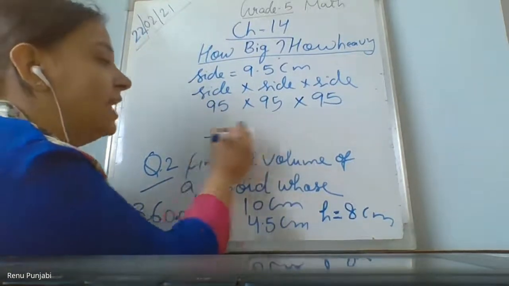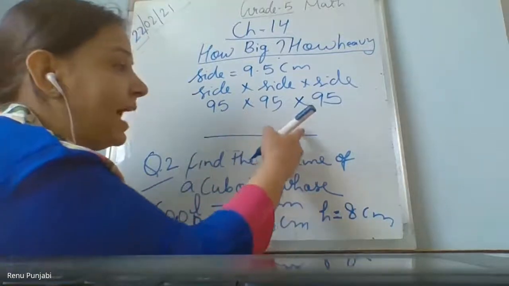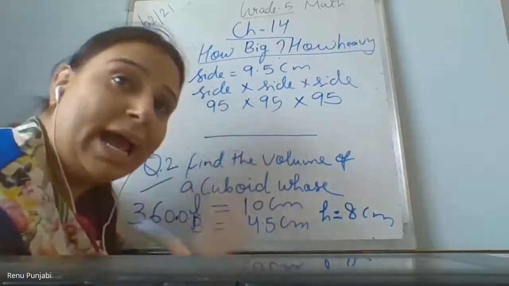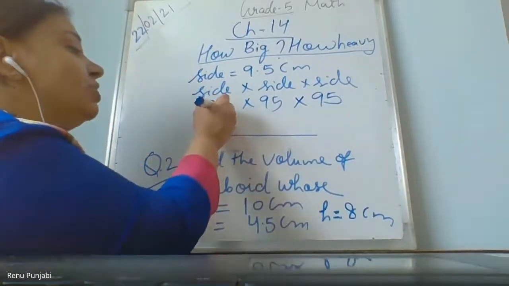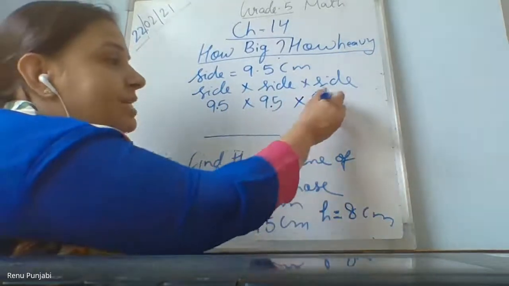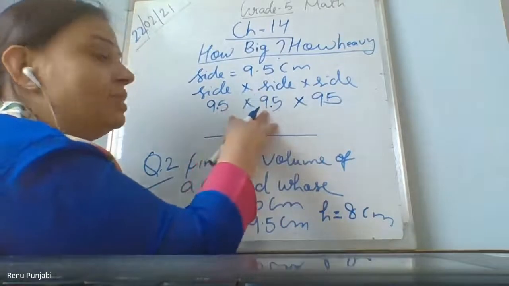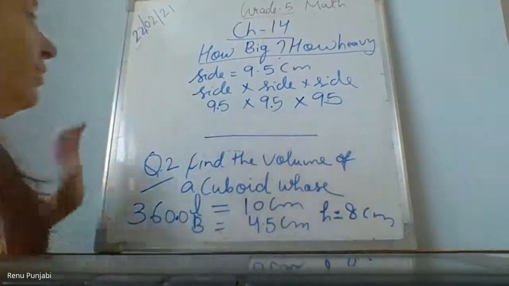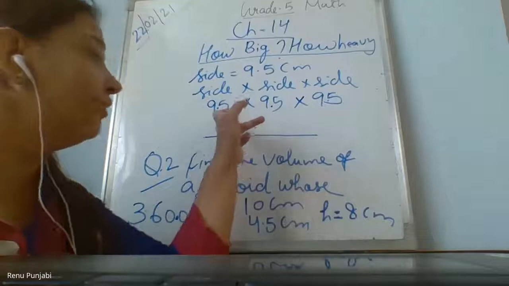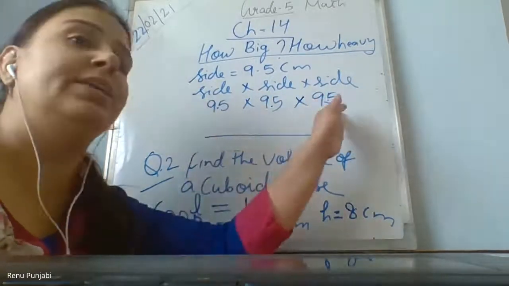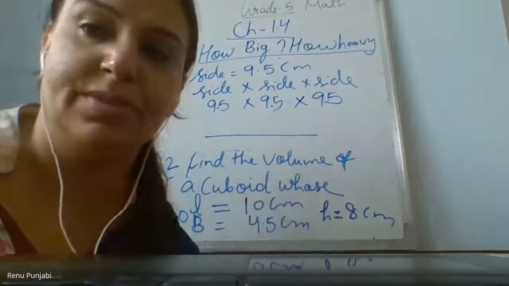After getting the answer, from the back you count 3 place values and put the decimal. Why 3 place values? Because here also after the decimal 1 place is there, after the decimal 1 is here, after the decimal 1 place is here. So we count 3 place values in the answer also. I will go to the cuboid next. First we will do the cube only. So now find out 95 multiplied by 95, whatever answer comes, then multiplied with 95, what is coming, please write. Tell me.